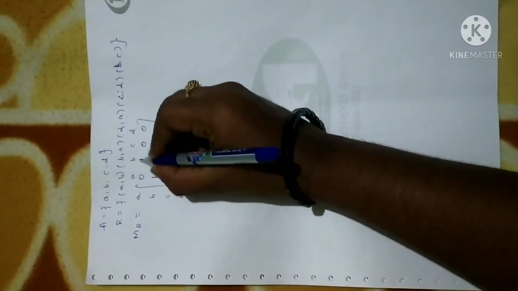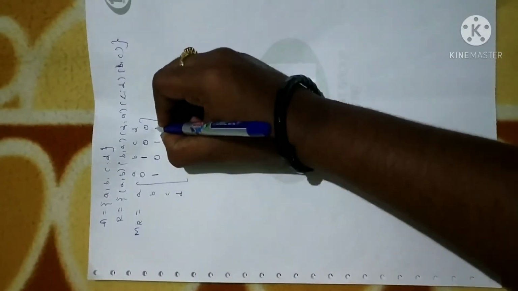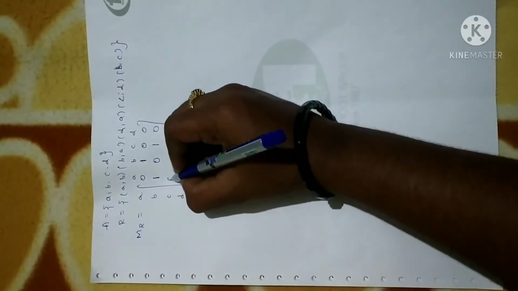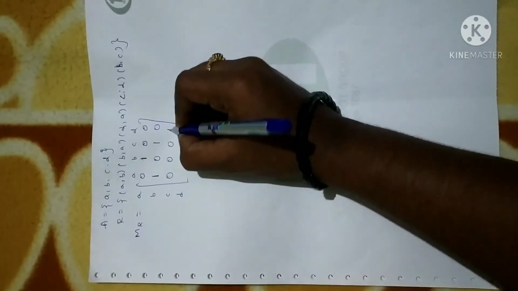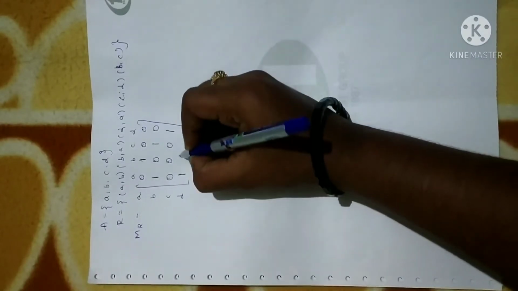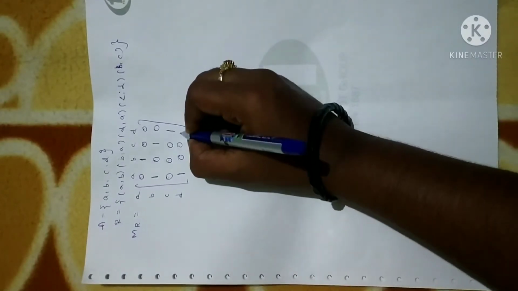Again B to A I have, B to B I don't have, B to C I have, B to D 0. Again C to A 0, C to B 0, C to C 0, C to D 1. D to A 1, D to B 0, D to C 0, D to D 0. This is as usual writing the matrix of a relation R.